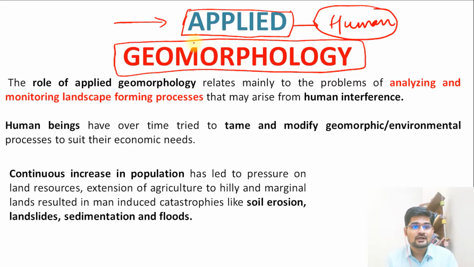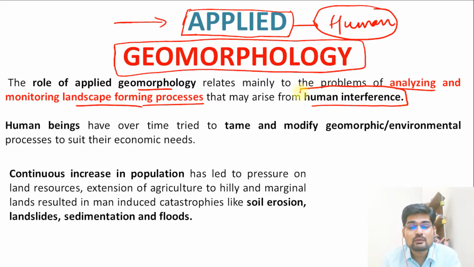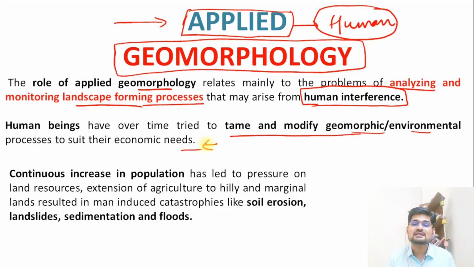That is important. The role of applied geomorphology, we know, is that it relates to the problems of analyzing and monitoring landscape forming processes that may arise from human interference. Remember, applied geomorphology is not independently just geomorphology. It has a linkage with human beings as well. Human beings tame and modify the geomorphic environment for their economic needs and the important needs of daily life. That is why it is important.